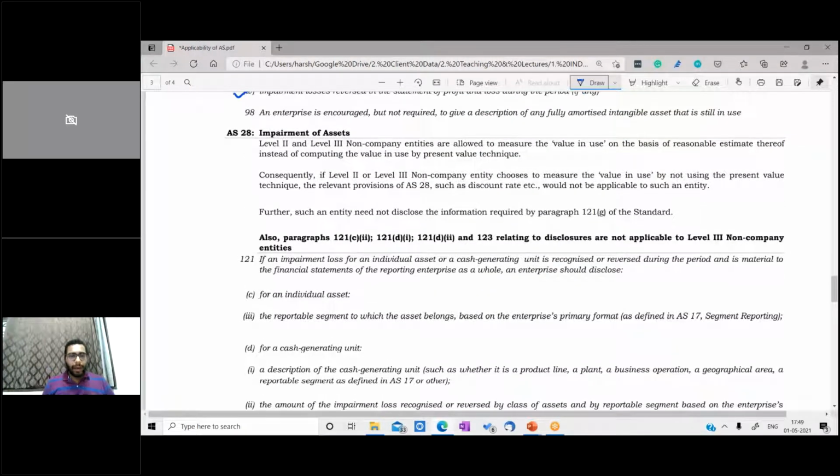Okay, the AS 28 exemption talks about value in use. Entities are allowed to measure value in use on the basis of a reasonable estimate rather than going for a present value technique in the impairment. Consequently, level 1, level 2, and level 3 non-company entities can choose to measure value in use without using the present value technique. That is the exemption which is given.